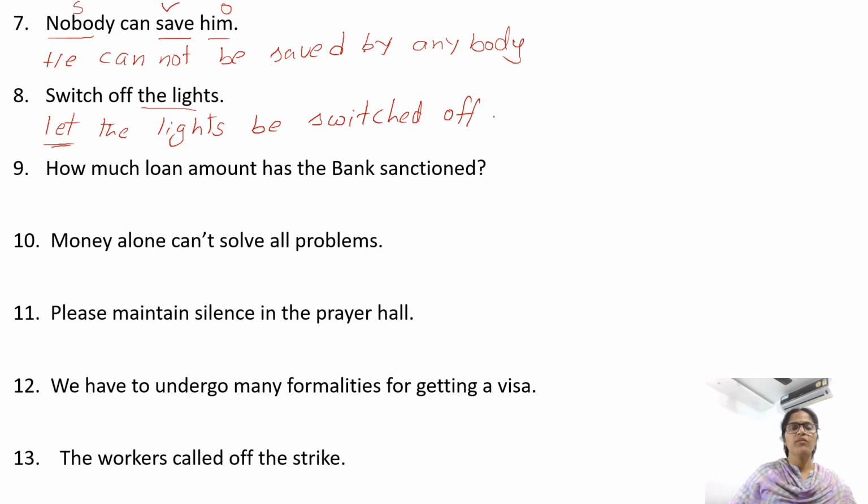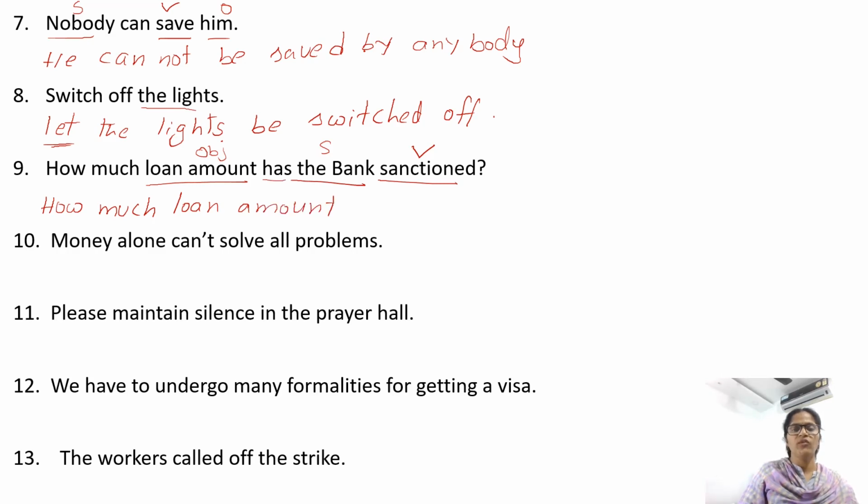How much loan amount has the bank sanctioned? Sanction is the verb. Who sanctioned? The bank. Subject. The bank sanctioned what? Loan amount is the object. Now when a sentence starts with how much, let that word remain the same. How much. Now what is the object? Loan amount, and begin the passive voice with the object. So write loan amount.